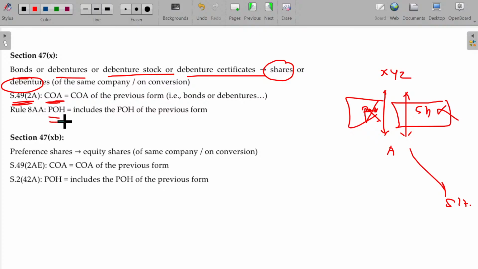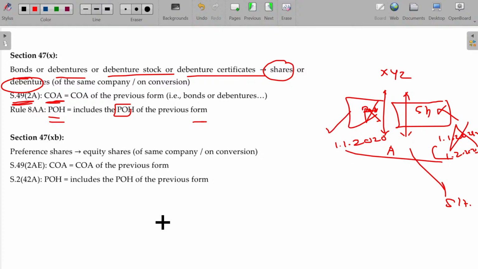And the period of holding includes the period of holding of the previous form. So this was purchased on 1/1/2020. You got the share only on 1/1/2025. So you thought to sell on 1/2/2025, within a 1 month period itself. What's the capital gain nature? Long term or short term? It's long term, because we should not consider this date of purchase. We have to consider from the original date of purchase of the debentures to the sale date of the share as the period of holding to determine whether it's short term or long term. Clear?